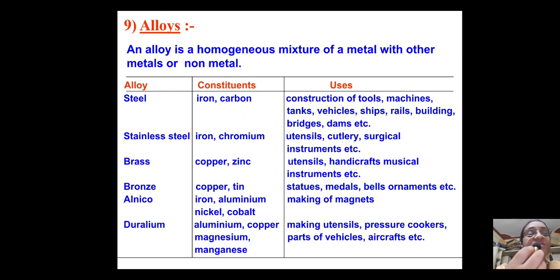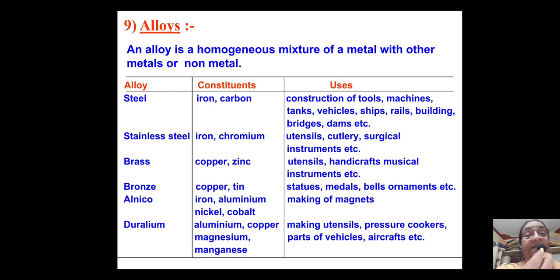So utensils, cutlery, surgical instruments, all these are made up of iron and chromium. That is why chromium is there, so it keeps shining in stainless steel. Normal steel will not keep shining. Then brass: copper and zinc together is brass. Utensils, handicrafts, musical instruments, all these are made up of brass. Then bronze is copper and tin. Statues, medals, bells, ornaments, etc.